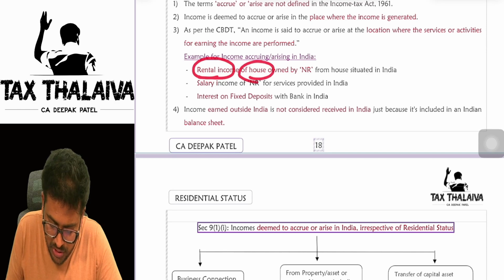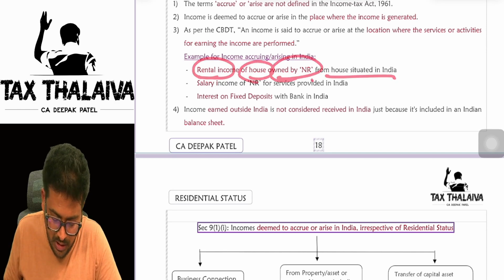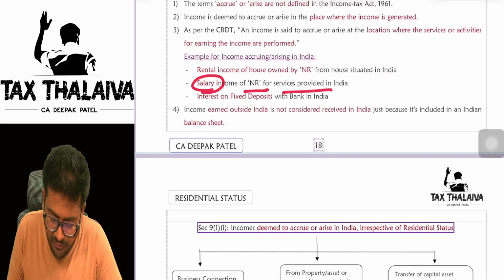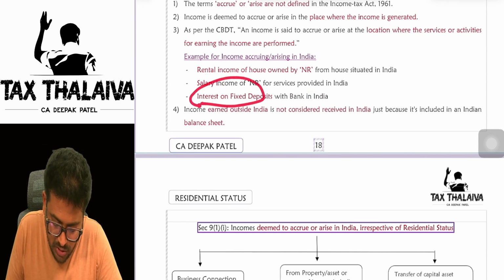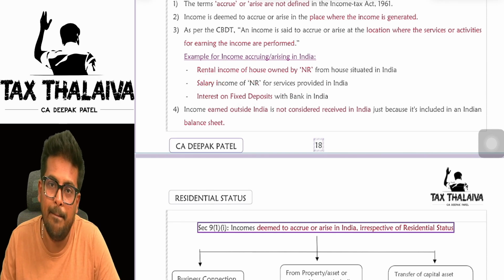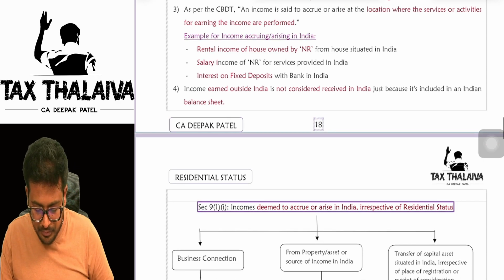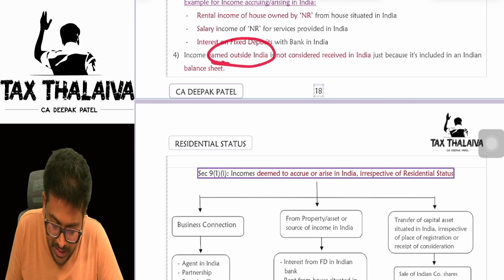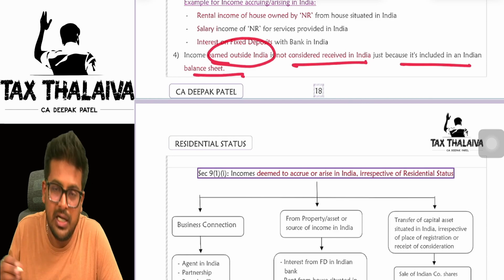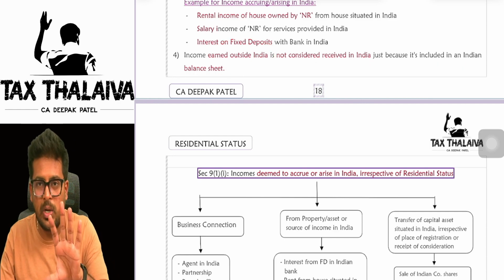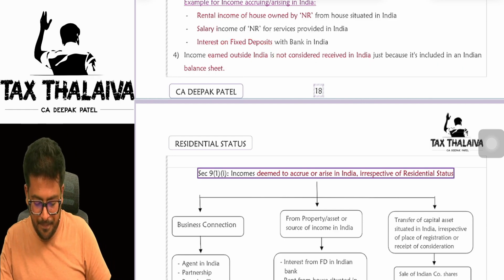Rental income of a house owned by a non-resident from a house situated in India. Salary income of a non-resident for services provided in India. Interest on fixed deposits with an Indian bank. Is it clear? Now, income earned outside India is not considered just because it is shown in the Indian balance sheet. It has to actually accrue or arise in India.